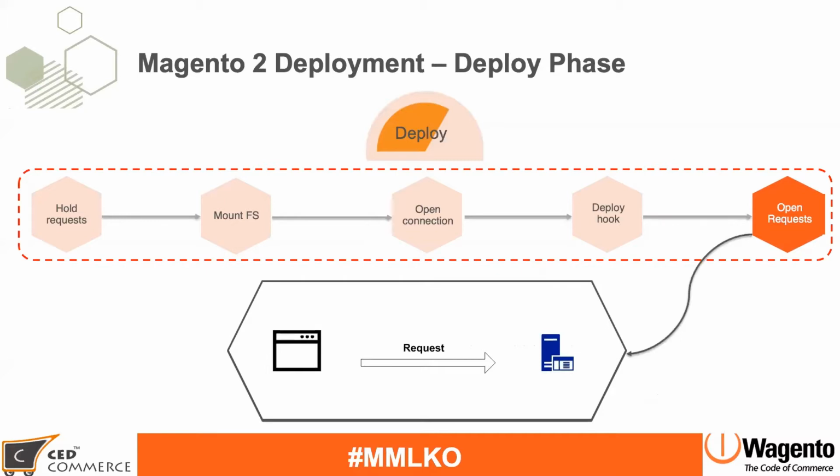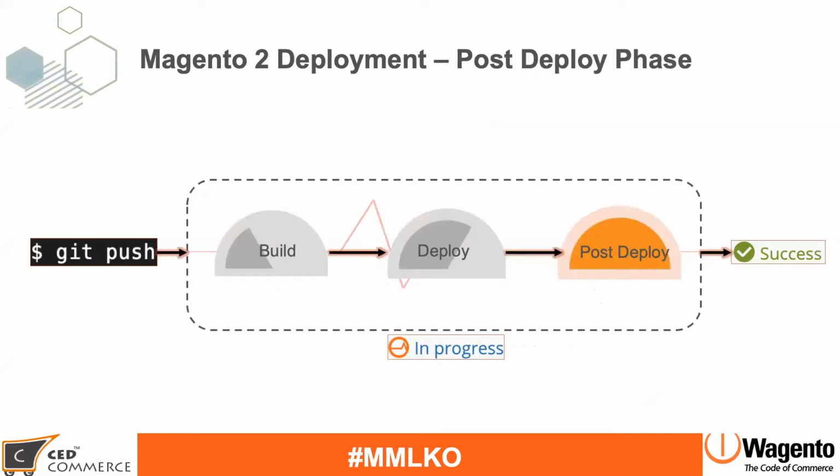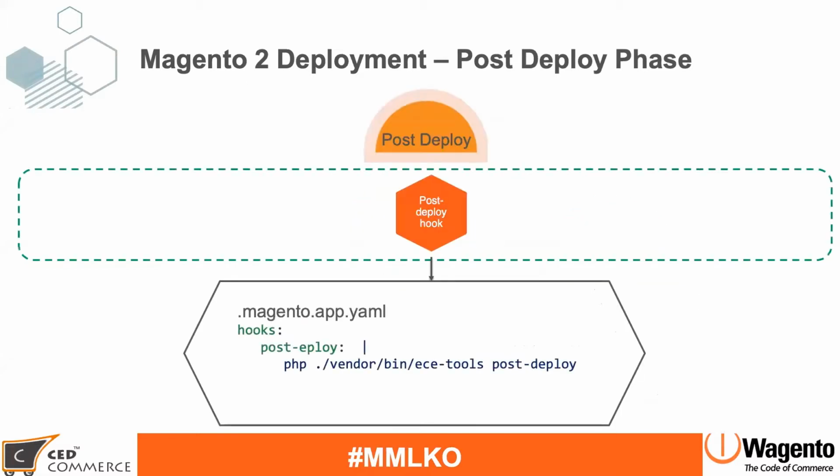Once everything is ready, the new container and all the file systems are ready, then it will open the request again. So from this point, your site will be live again and open for end users to visit the pages or place an order. So this is how the deploy phase works, and once the deploy phase is over, your site is live, and after that it will run the post deploy phase.